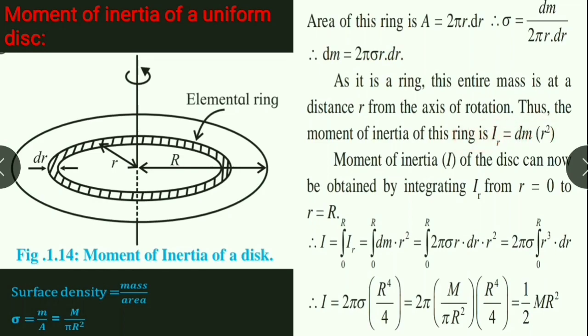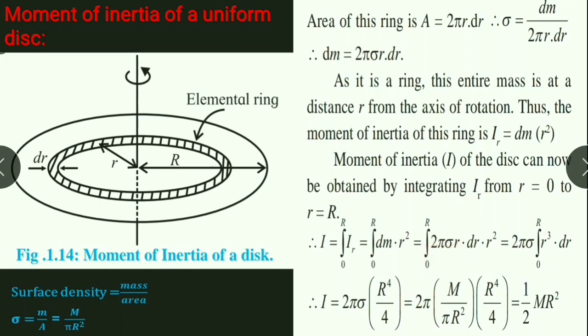Therefore, moment of inertia of the disk can be obtained by integrating dI from r is equal to 0 to r is equal to capital R. Therefore, I is equal to integration from 0 to R of dI. Substitute the value of dI, which is integration from 0 to R of r square dm. Here, substitute the value for dm. Therefore, I is equal to integration from 0 to R of 2 pi sigma r dr into r square.